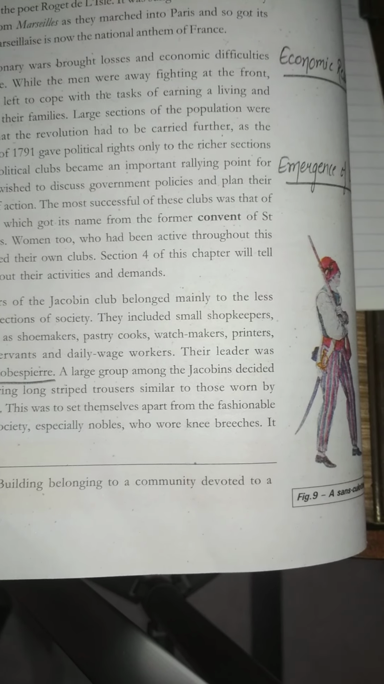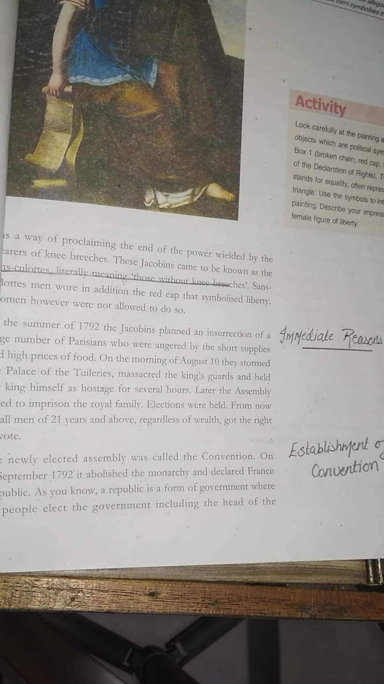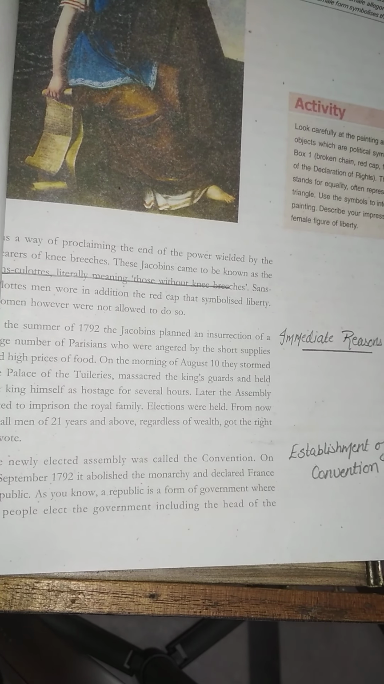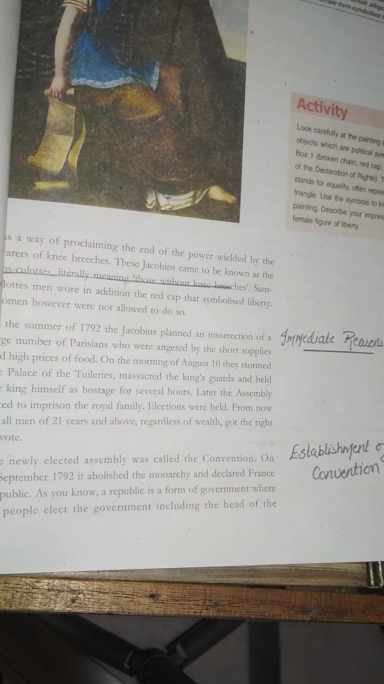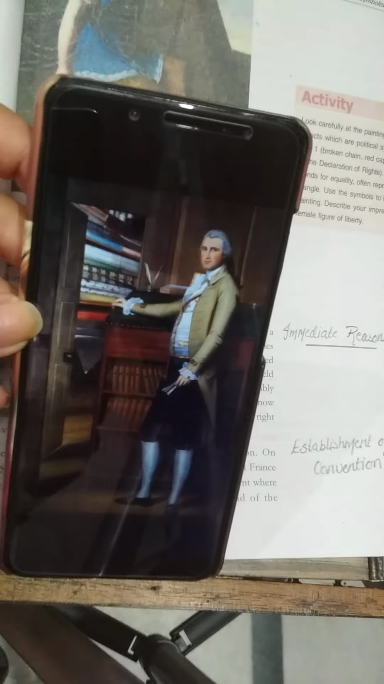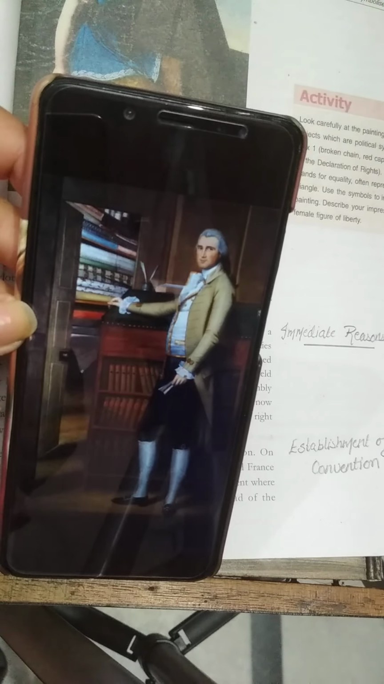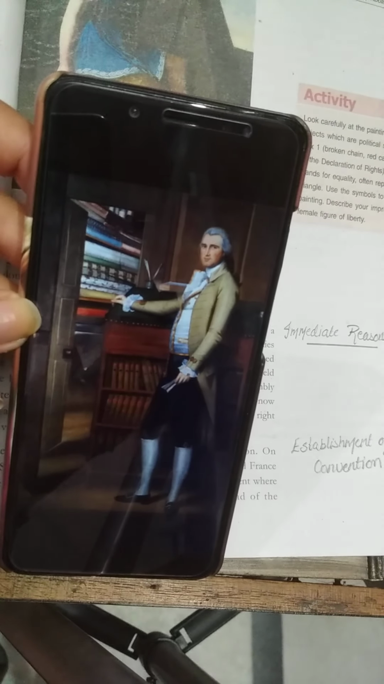Clear? Later on, these Jacobins were also known as the sans-culottes, which simply shows that they were those without knee breeches. Now let me show the image of knee breeches here. As you can see in this, half trousers, and then he was wearing long shoes. So these are the people who wore the knee breeches. Clear?